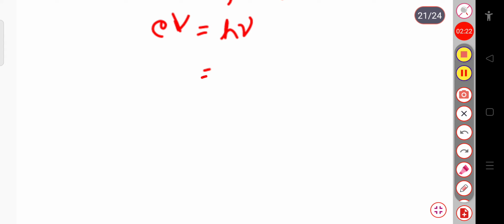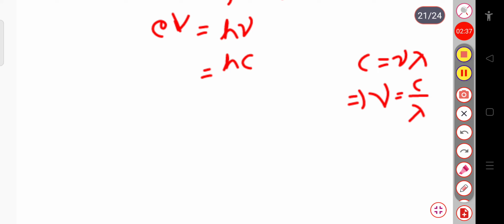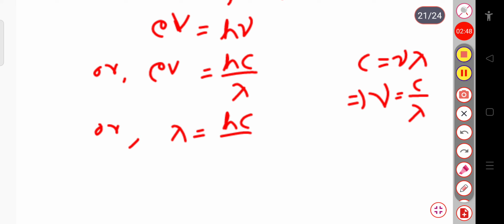Also, you know the velocity of light c equals the product of the frequency and the wavelength, so nu equals c by lambda. So eV equals hc by lambda, or this expression can be written as lambda equals hc divided by eV.